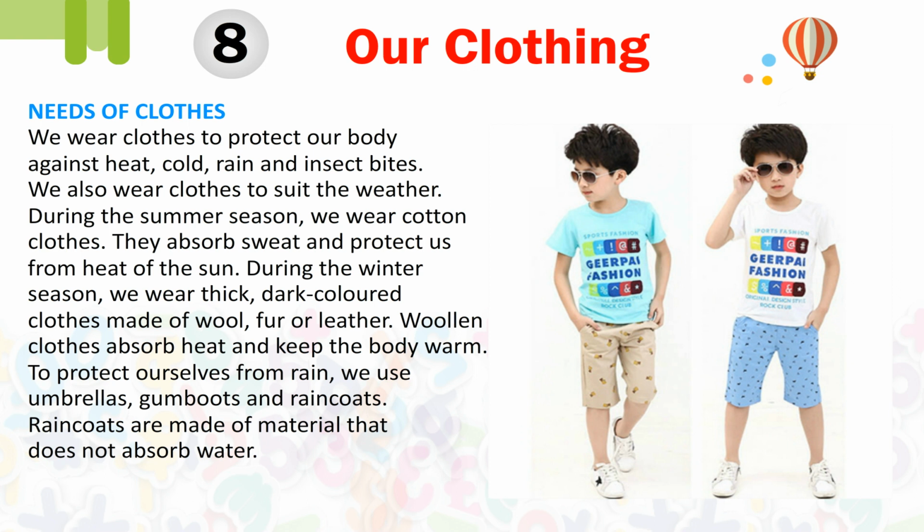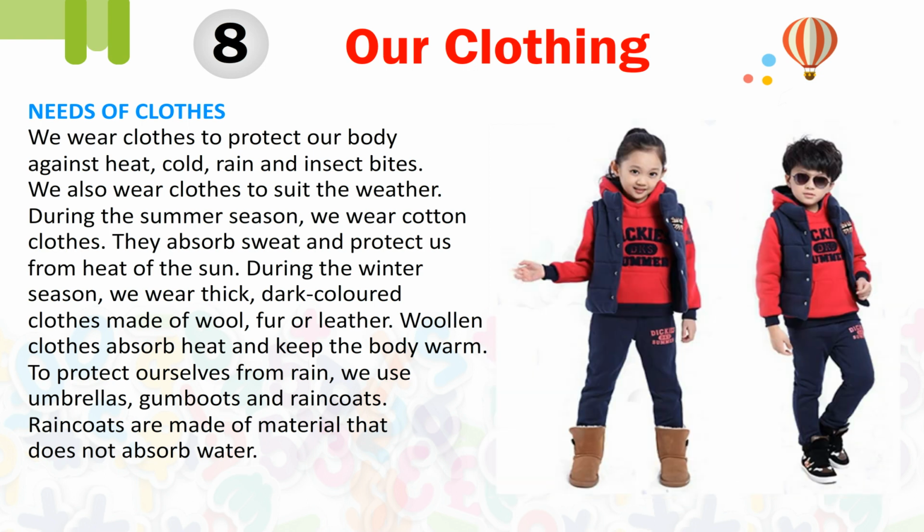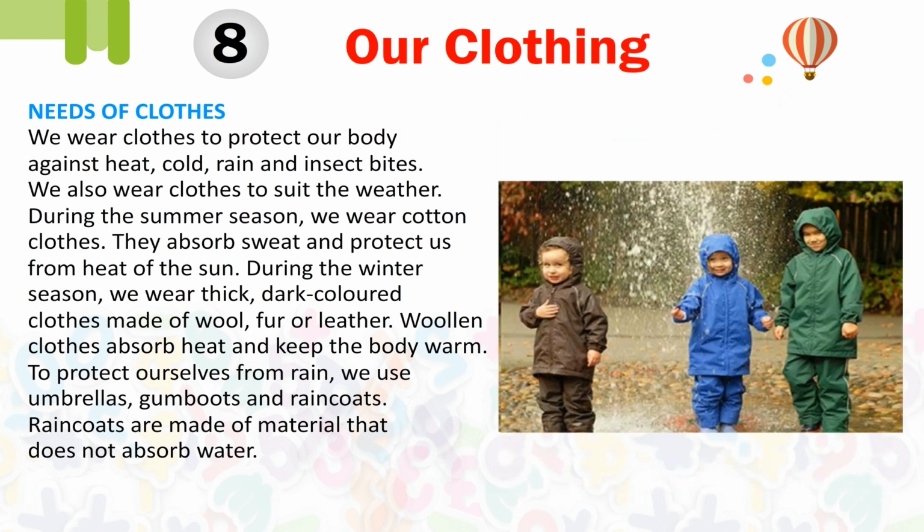During the summer season, we wear cotton clothes. They absorb sweat and protect us from heat of the sun. During the winter season, we wear thick, dark-colored clothes made of wool, fur, or leather. Woolen clothes absorb heat and keep the body warm. To protect ourselves from rain, we use umbrellas, gum boots, and raincoats. Raincoats are made of material that does not absorb water.